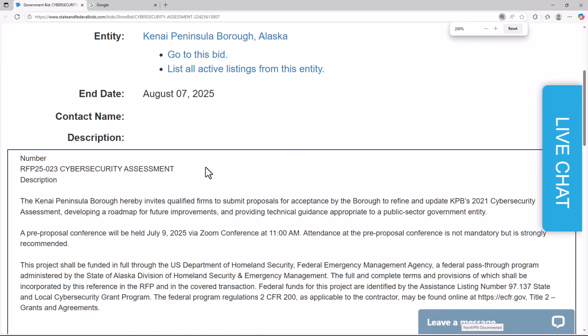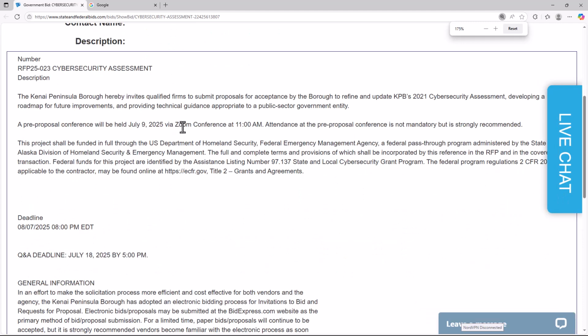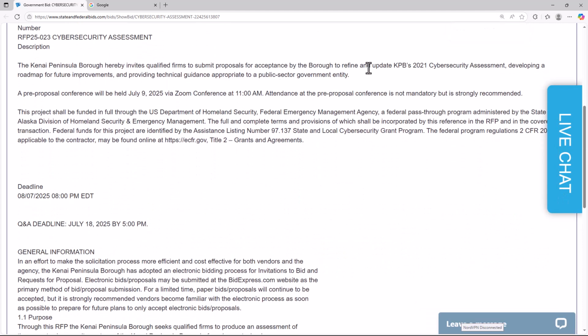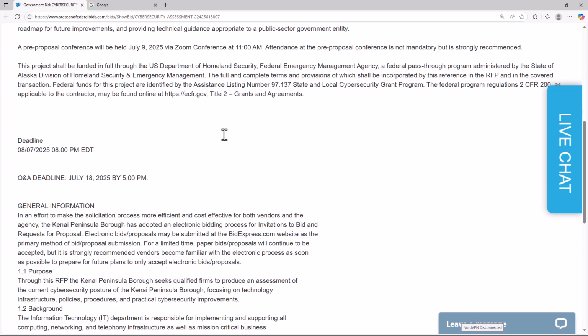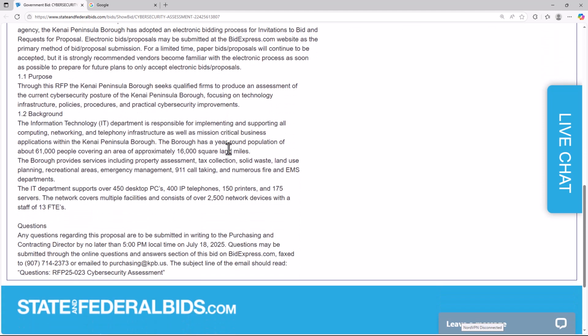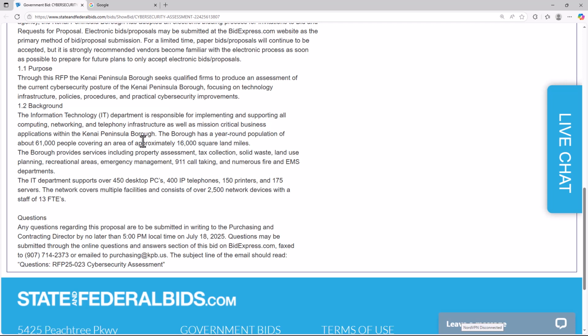And if we come in, let's zoom in just a bit, a solicitation number, and we see that this is to update the KPB's 2021 cybersecurity assessment. There's going to be a pre-proposal conference, et cetera, et cetera. And so it looks like they're looking for someone, and they got some high level statistics of the city and the IT infrastructure or the host or resources that are in use.